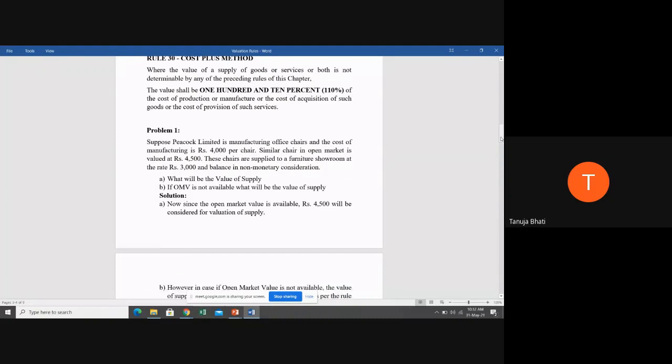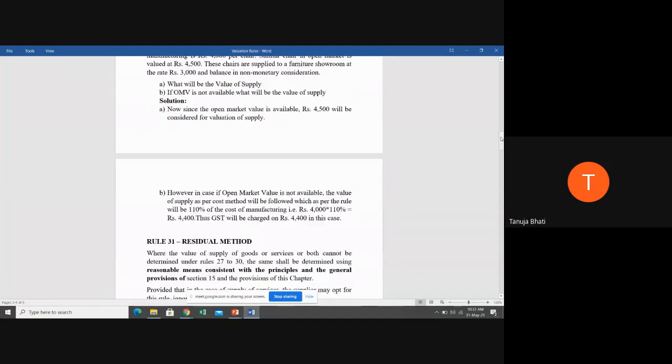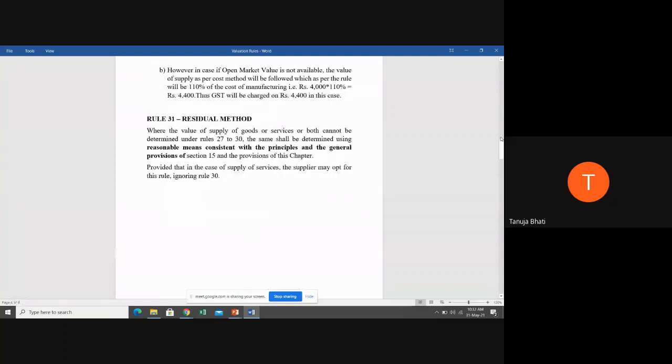Okay, now let us go to rule number 31. This is the residual method. Now you have to come to this method only if rule 27, 28, 29, even 30 is not, you're not able to find out the value. Okay. So residual method says that you use some reasonable means to find the value. You calculate the value on the basis of certain reasonable means, and this reasonable means should be based on the provisions that we learned under section 15 and the principles that we have learned in the above rules.